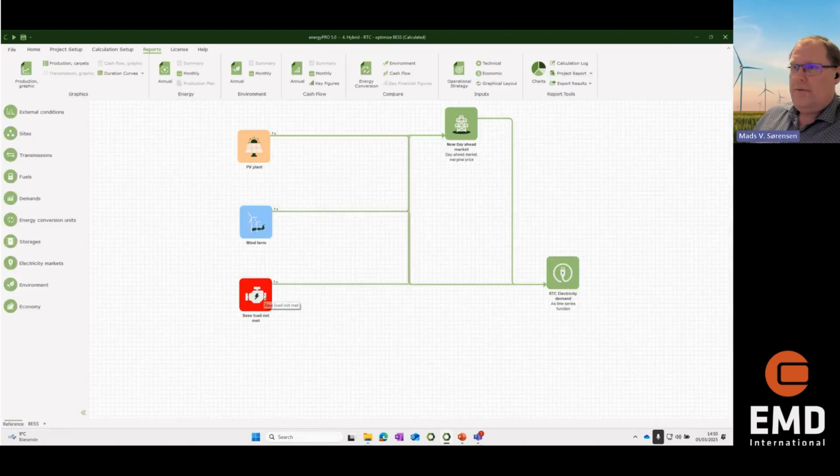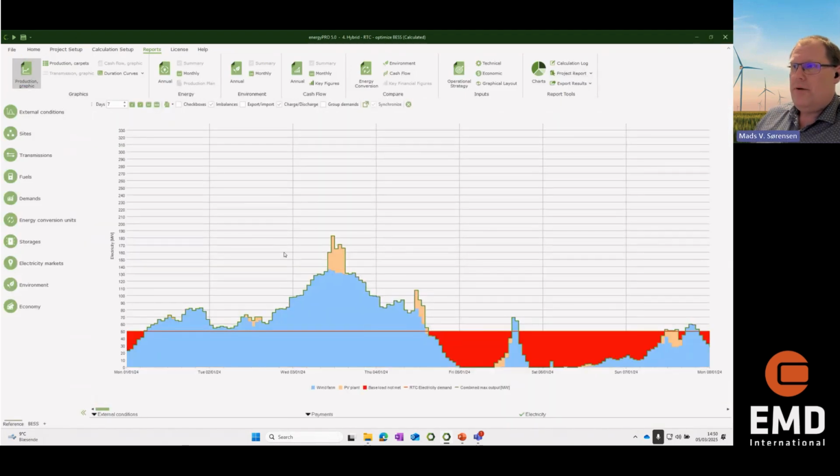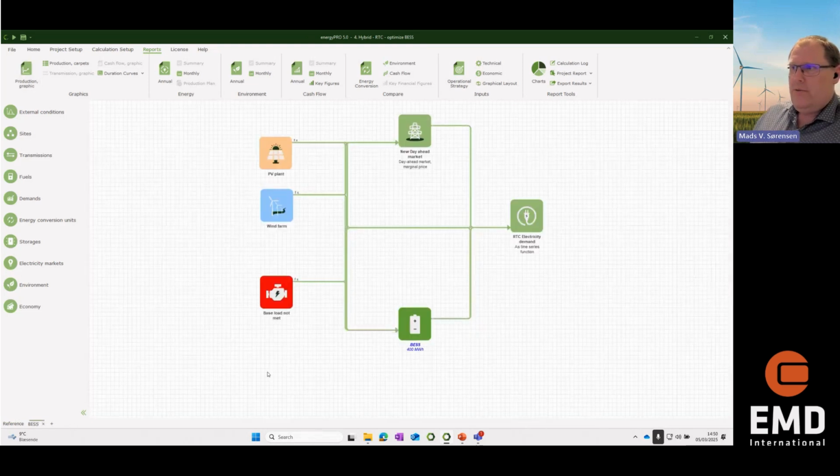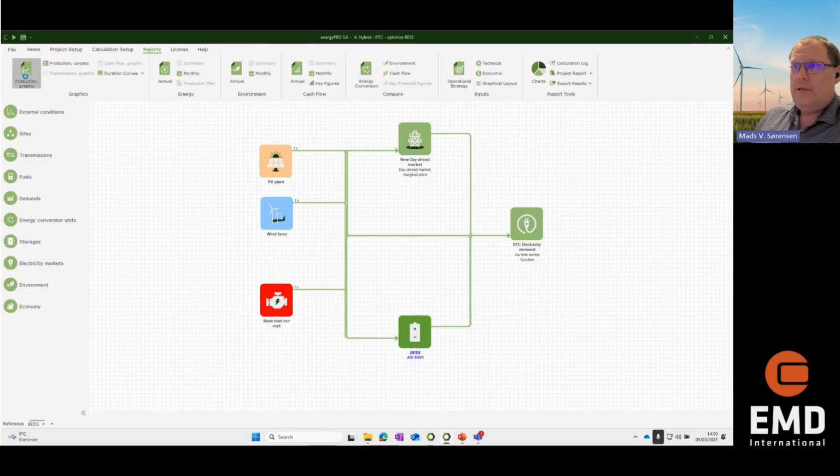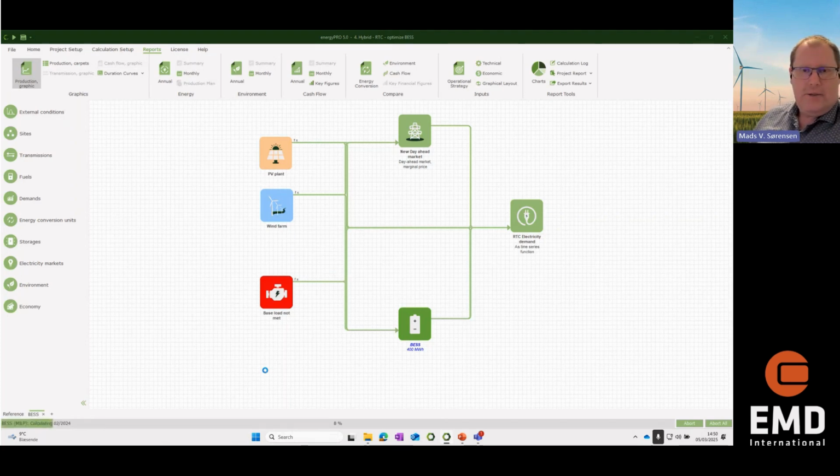So we could, for example, here, if we look at the graphics, the production we have in this period here, which is way above our demand of 50 megawatt, could we shave that off and move it into here, and then remove some of the red areas? And to do that, I have tried with a battery solution, and we can calculate it. And again, it will take some time to calculate.